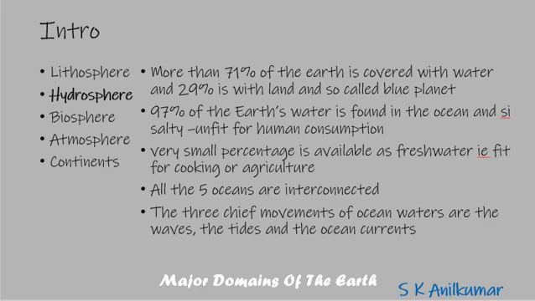So we have seen Asia is the largest continent. The Tropic of Cancer passes through it. The Ural Mountains are there, which divide Asia and Europe. Europe is smaller. The Arctic Circle passes through it, and it is bounded by sea on 3 sides. Africa, the second largest continent, is at 0 degree latitude. The equator runs through the middle of the continent. You have the biggest desert, the Sahara Desert, in Africa. You have the Nile in Africa.